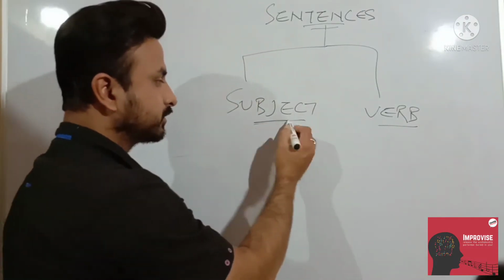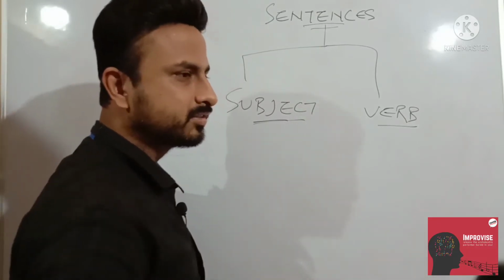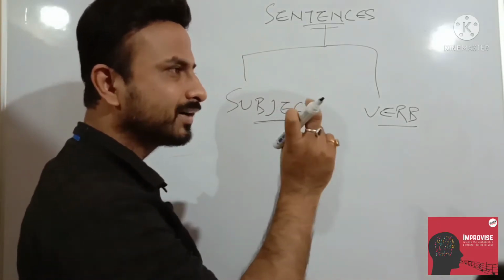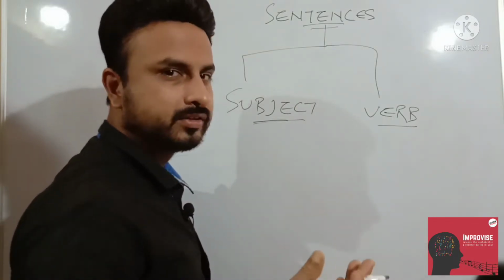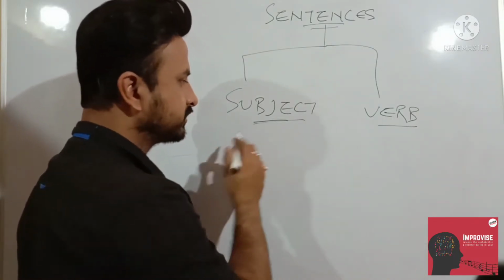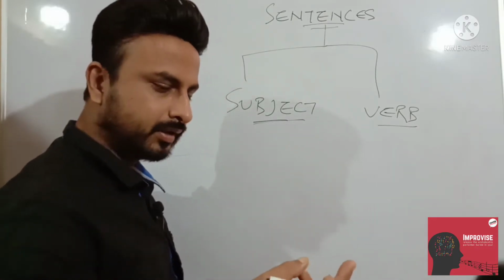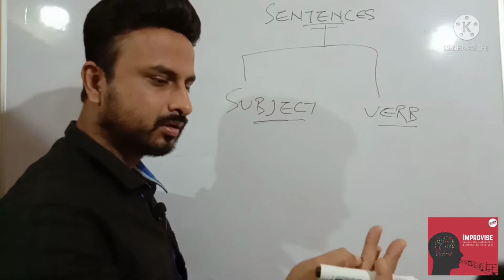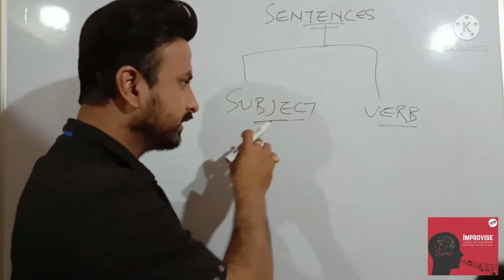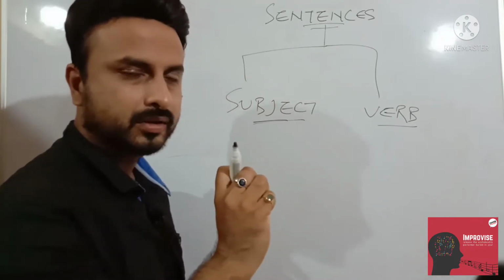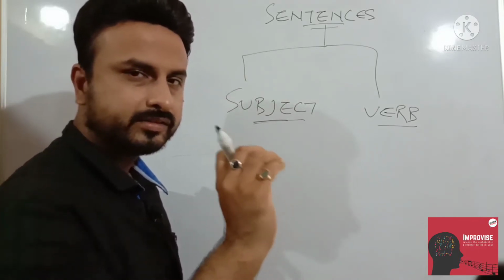So let's talk about subject. Now what is subject? As I told you, it's a very simple thing. What do we understand by subject? Subject means the starting point. When we talk about studies, then subject comes. Which type of subject? Maths, science, English, right? Then Hindi, Sanskrit, SST, history, civics, geography, everything. It all comes under subject. Like English is a subject, maths is a subject, science is a subject.